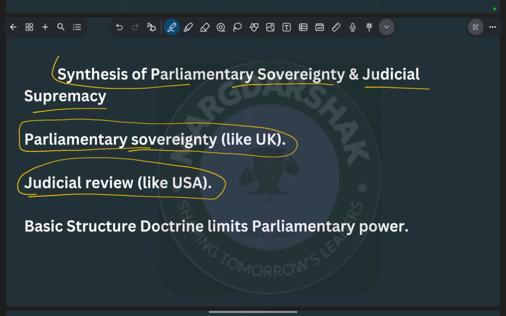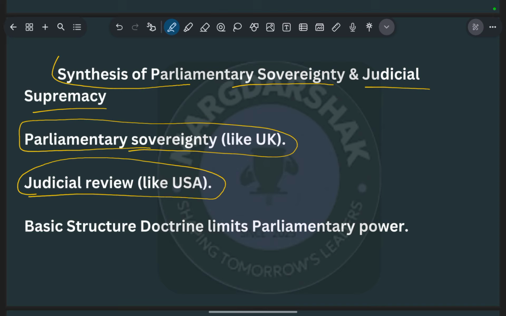If they are not judicially viable, then the court can declare them null and void and can order the parliament to amend them according to the needs. So that is judicial review. We have taken the judicial review part from the USA.